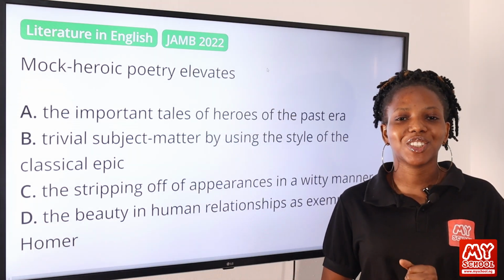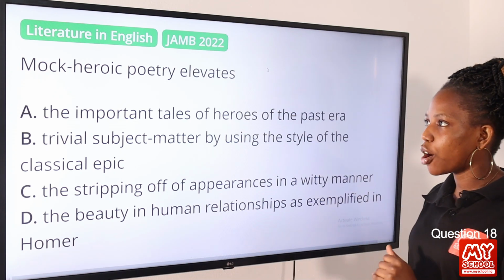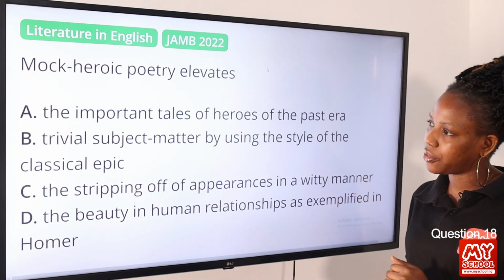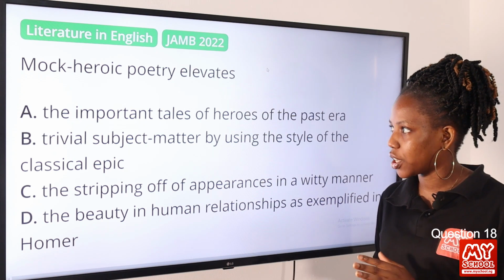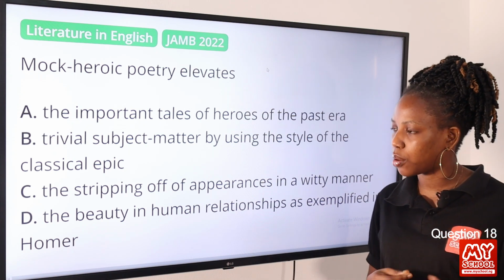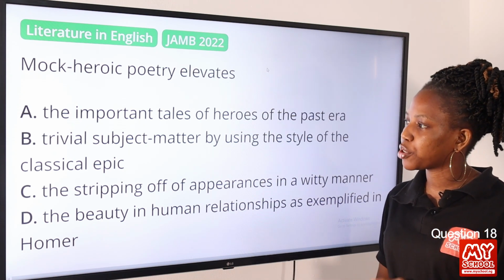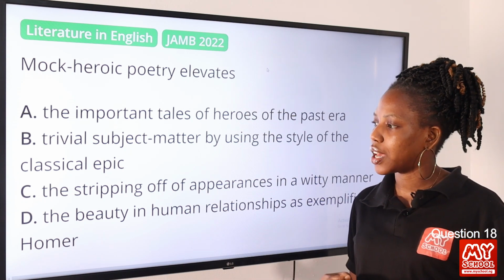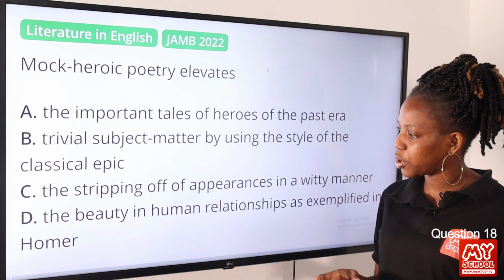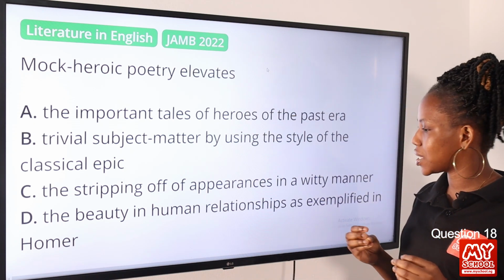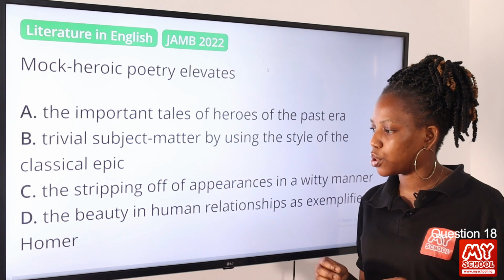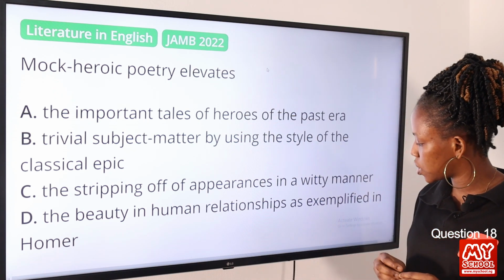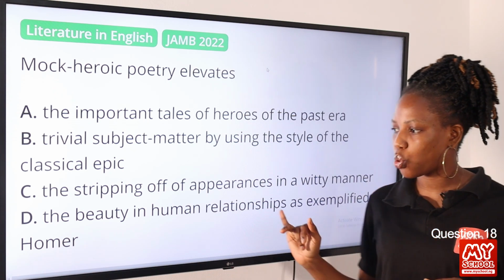So moving on to question 18. Mock heroic poetry elevates dash. Option A, the important tales of heroes of the past era. Option B, trivial subject matter by using the style of the classical epic. Option C, the stripping off of appearances in a witty manner. Option D, the beauty in human relationships as exemplified in Homer.